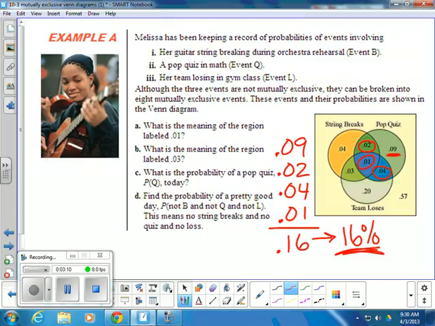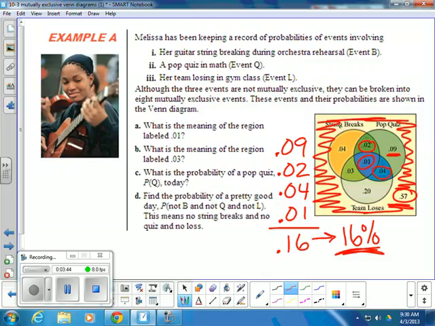Part D, find the probability of a pretty good day, which means probability of not B, meaning her string would not break, not Q, which is the probability she will not have a math quiz, and not L, which is the probability her team would not lose. So this means that none of these 3 things happen, and that would be this region out here in the rest of the field or the universe of this Venn diagram, which is 0.57. It's basically 100% minus all the probabilities that exist in here.